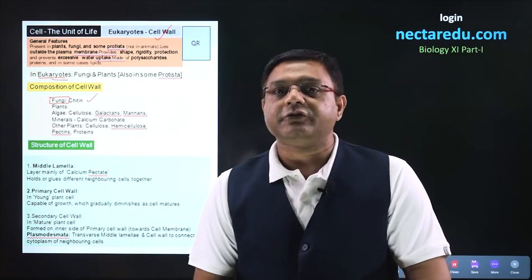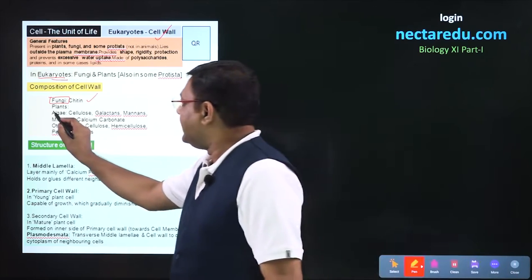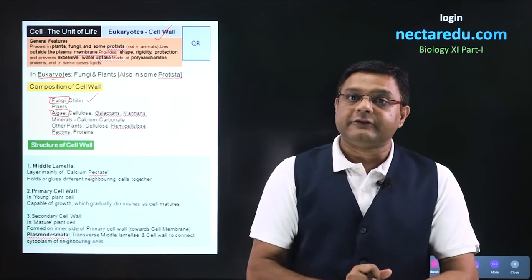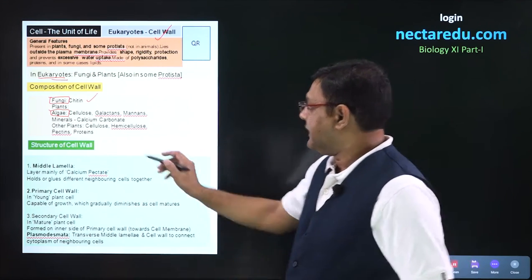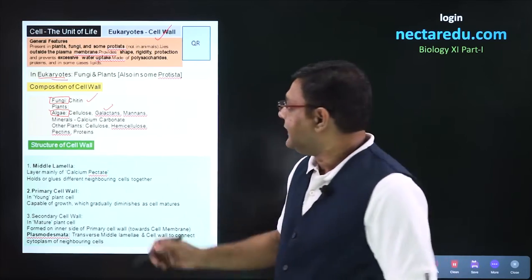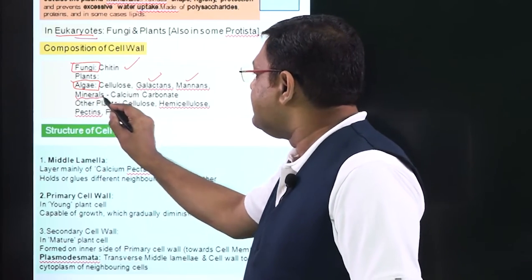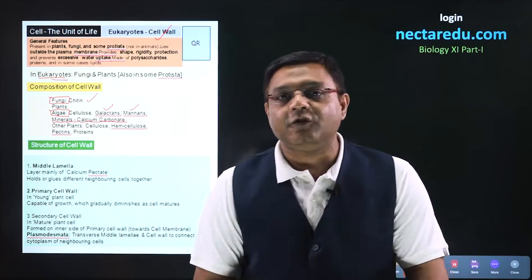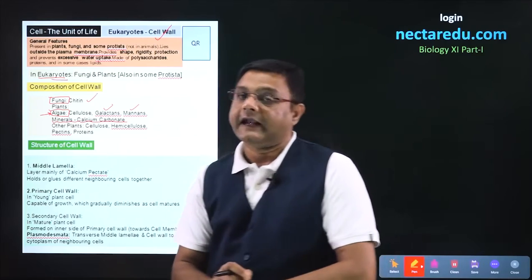After fungi, if we talk about the composition of cell wall in plants, in the group algae, cellulose is present, but along with cellulose, other materials are also present. So, what will be the other materials? Galactans will be present in it, mannans will be present in it, as well as some minerals, such as calcium carbonate. So, these four components form the composition of cell wall of algae.